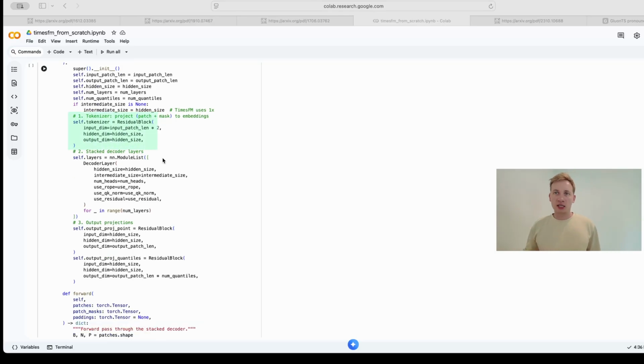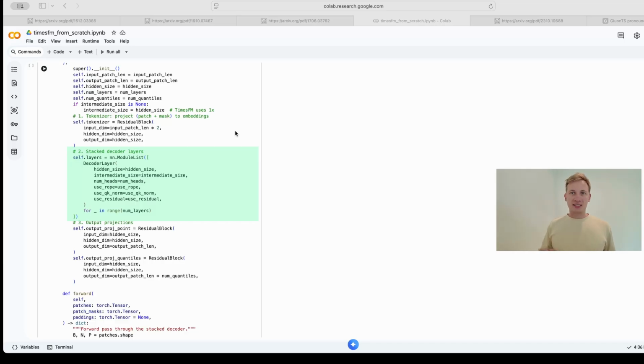Basically, this is the masterclass that ties all components together. First, it takes your raw time series and their tracking masks and then glues them together. It pushes them through the tokenizer to convert them into rich, high-dimensional embeddings. Next, it applies a strict causal mask, a rule guaranteeing that patches can only look at the past, but never to the future.